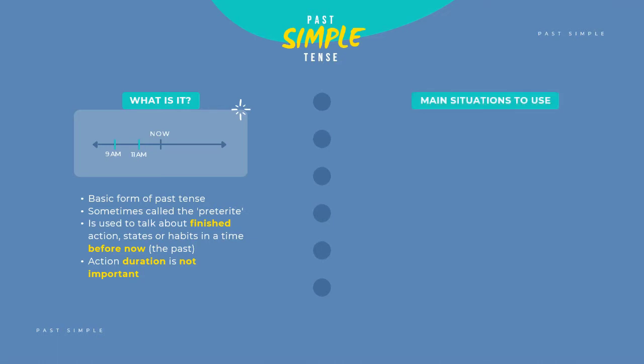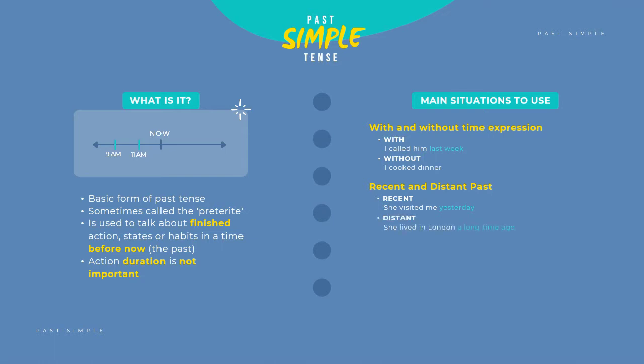Main situations to use: with and without time expression. With, I called him last week. Without, I cooked dinner. Recent and distant past. Recent, she visited me yesterday. Distant, she lived in London a long time ago. One or many actions. One, I talked to the manager. Many, I washed my hands, wore mask, and did social distancing.